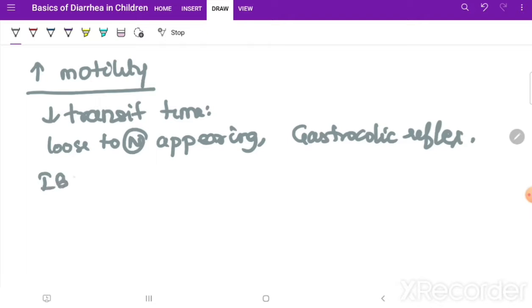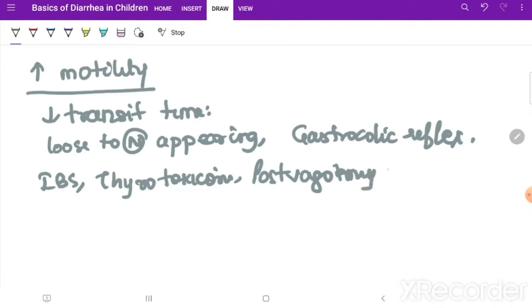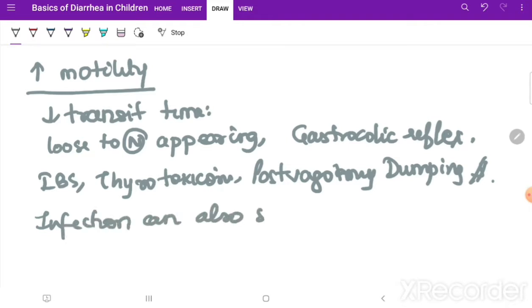Examples are IBS, thyrotoxicosis, post-vagotomy dumping syndrome. Now, infection can also sometimes contribute to increased motility. Infections can also sometimes increase the motility. Okay. Now going next to decreased motility.